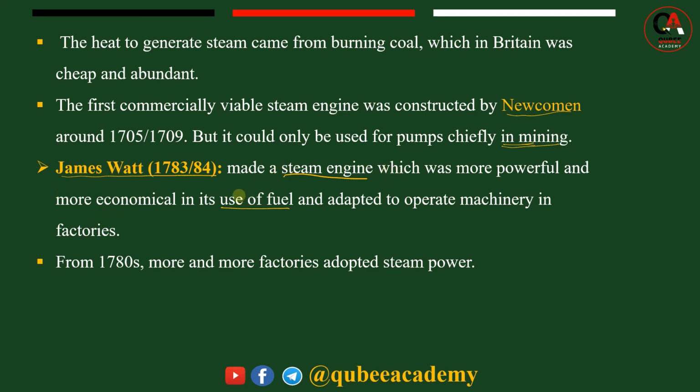The Industrial Revolution somewhat became possible because of new innovations. That innovation was the invention of the steam engine, first by Newcomen, and finally by James Watt. From the 1780s, more and more factories adopted the steam engine. So around 1780, what did all factories run on? Steam power.